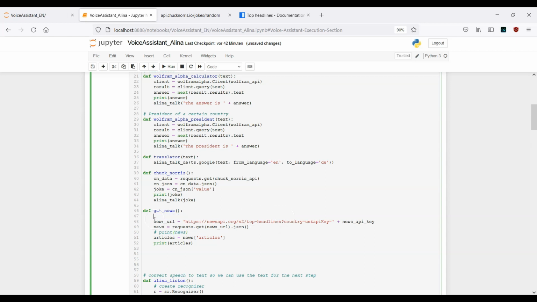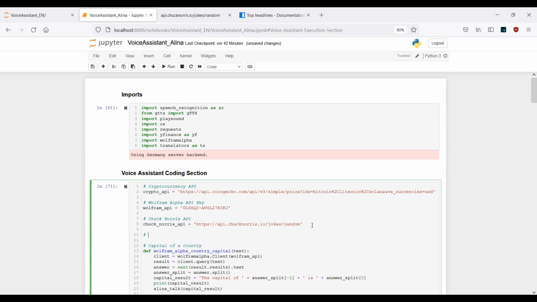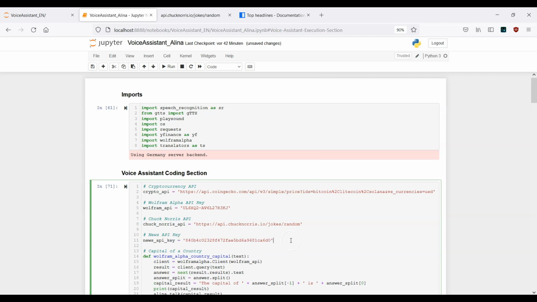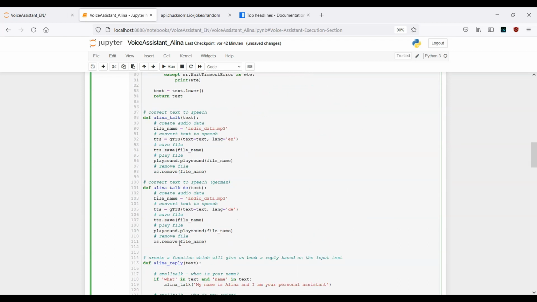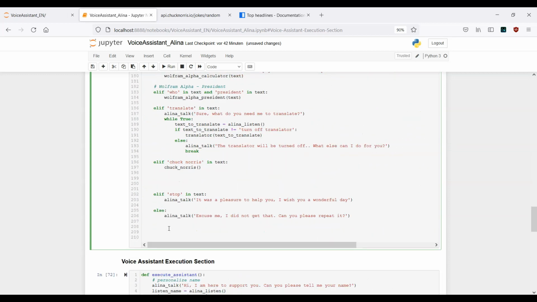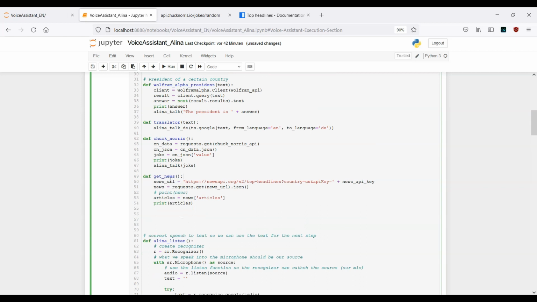This NewsAPI key I want to have here. Okay, this should be separately. So NewsAPI key. Okay, paste it here. This is our NewsAPI key. Then I go back again. Okay, so where is it? Where is this stuff? It's here. Okay, so now we have our news URL. This is actually fine. Then we make our request to this URL, and we want to have it as a JSON file. This is also okay.